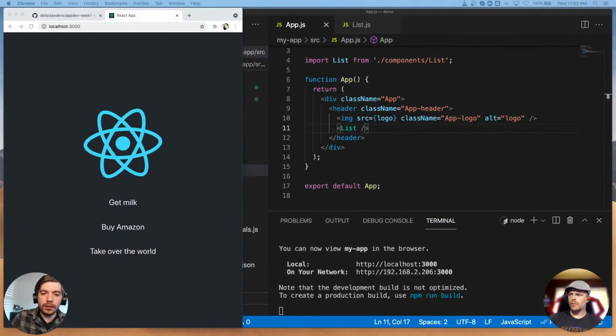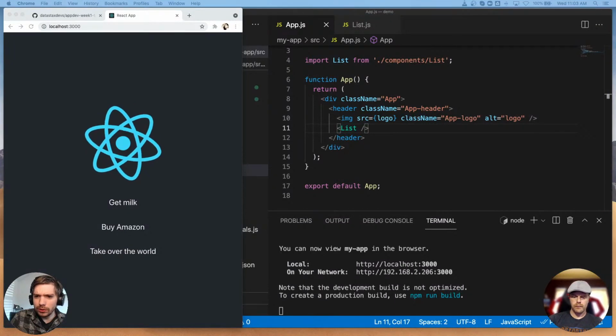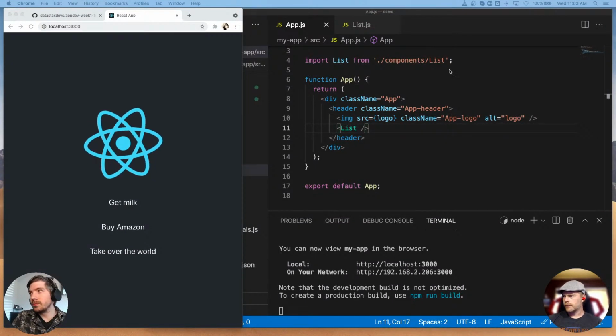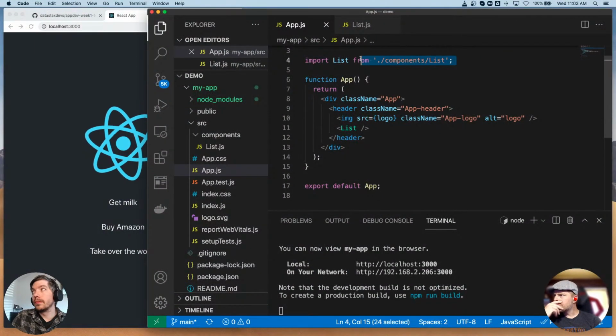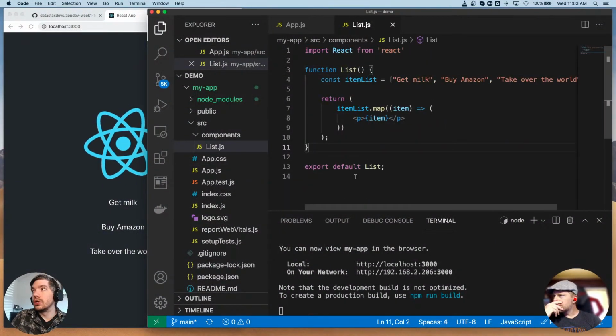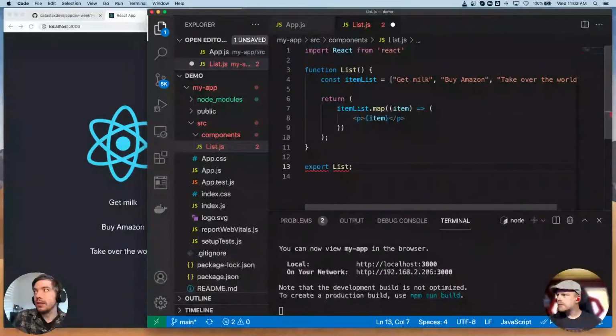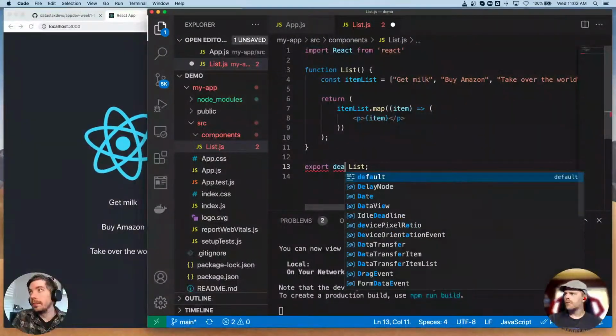So I'm just gonna move on. What is the use of default in the export line? If I were to import, I'll just give a really quick example. If I were to export list, that's actually not going to work.